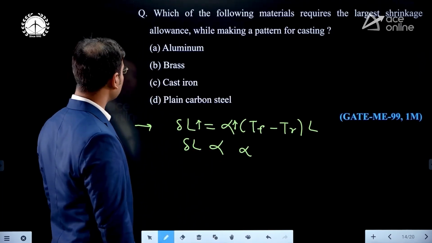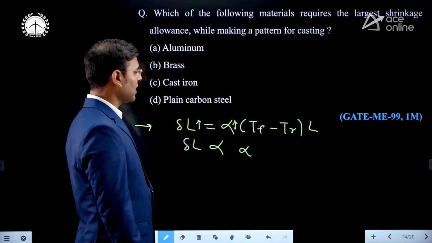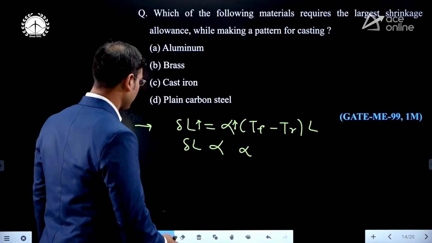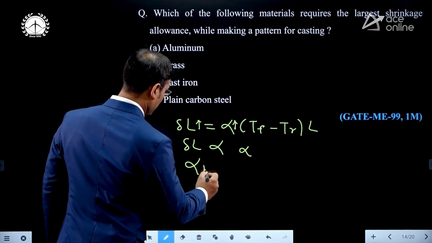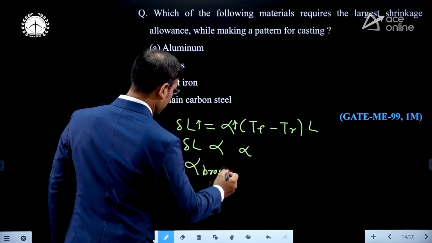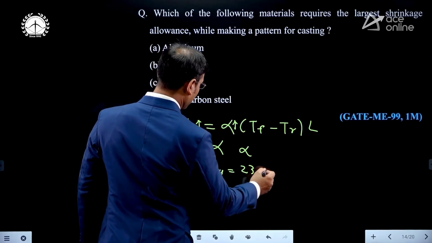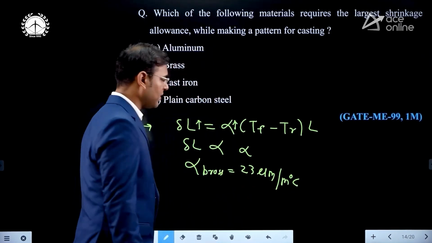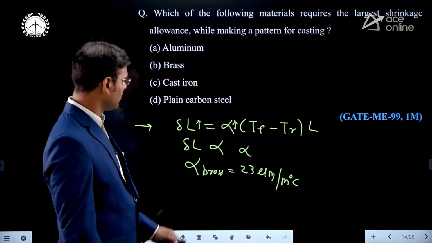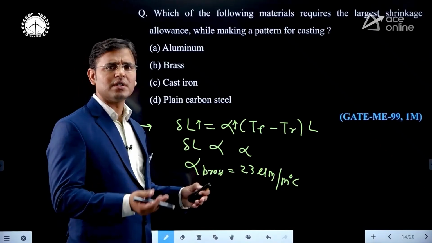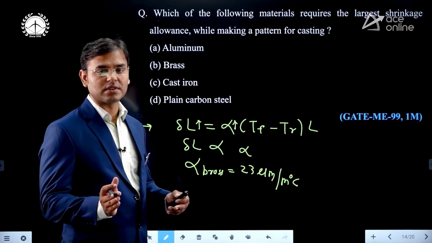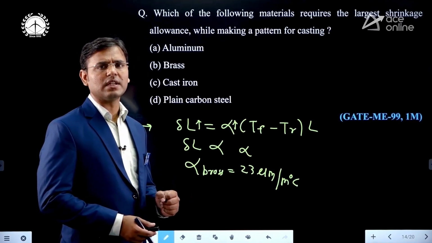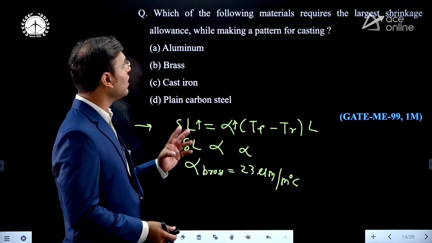Now you can see that out of all the options, aluminum, brass, cast iron and plain carbon steel, we have to see the value of alpha here. I am writing the value of alpha for brass here. That value of alpha for brass is the maximum, and that is 23 micrometer per meter degree centigrade. The value of alpha is more for the brass, which means out of all the metals undergoing the casting process, brass has the highest value of alpha, then brass is shrinking the highest in the case of solid shrinkage.